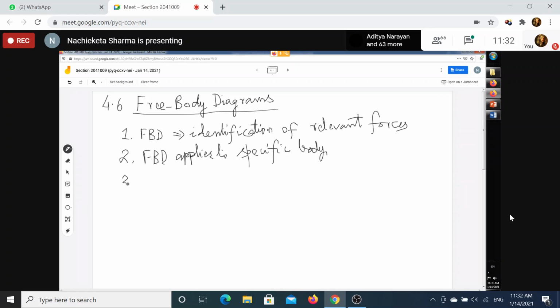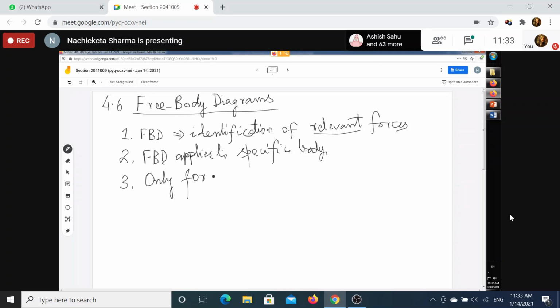And third, only forces acting on the body matter. Because when you are drawing the free body diagram of a body, then only forces acting on that body are relevant. Who are the relevant forces?